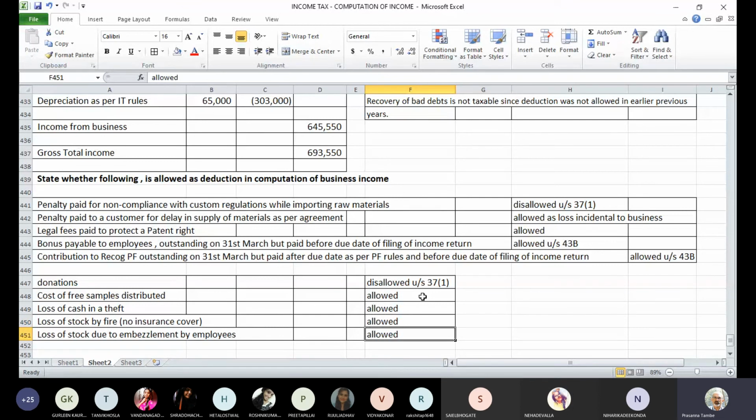See, these are again incidental losses to the business. Stock is a current asset. This is a trading loss, as we call it. So this will be allowed as a deduction. Loss of stock due to embezzlement by employees, misappropriation of cash by employees, all these are trading losses related to the business, inherent risk related to the business. So these must be allowed as a deduction when you compute the income from business or profession.